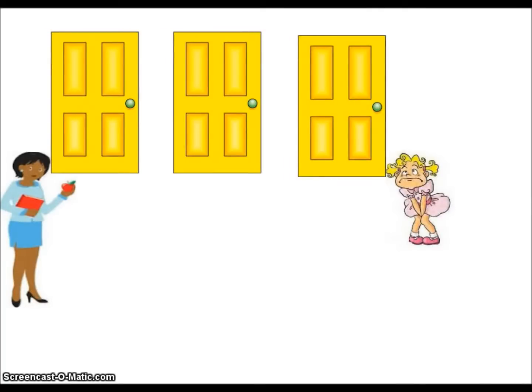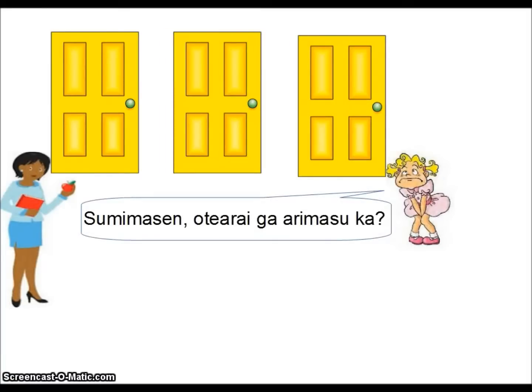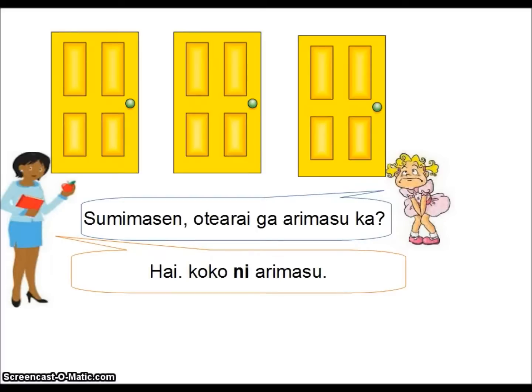So here we have another situation that we can use this in. This little girl has walked into a school and she's kind of doing the potty dance, and she's going to ask, すみません、お手洗いがありますか? So what she's asking is, is there a bathroom? Of course there's a bathroom in the school, so the teacher's going to say, はい、ここにあります. Yes, there is one here. Koko means here. So if she's saying koko, which door is it behind? We're going to figure that out.